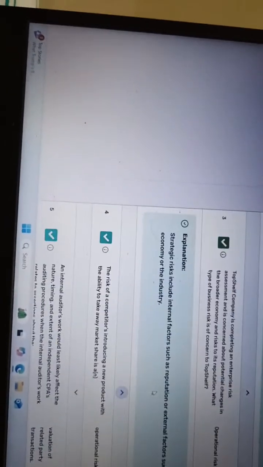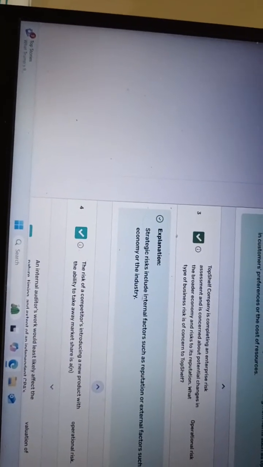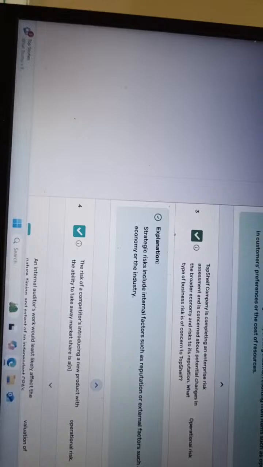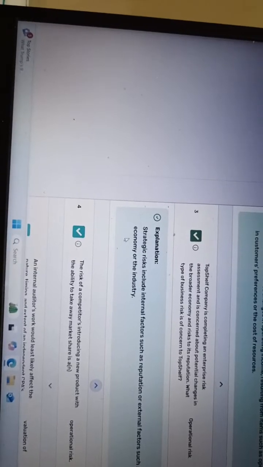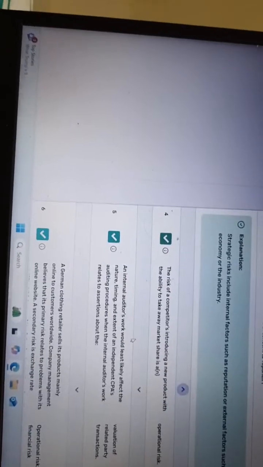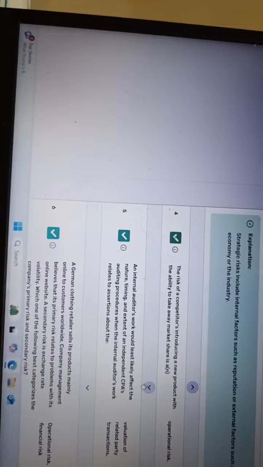The third option is incorrect. It says strategic risks include internal factors such as reputation, and external factors such as risks to the economy or industry. This is the mistake. We made three mistakes continuously.